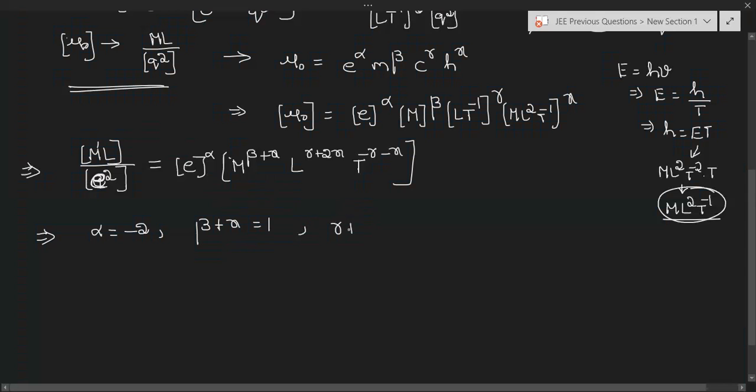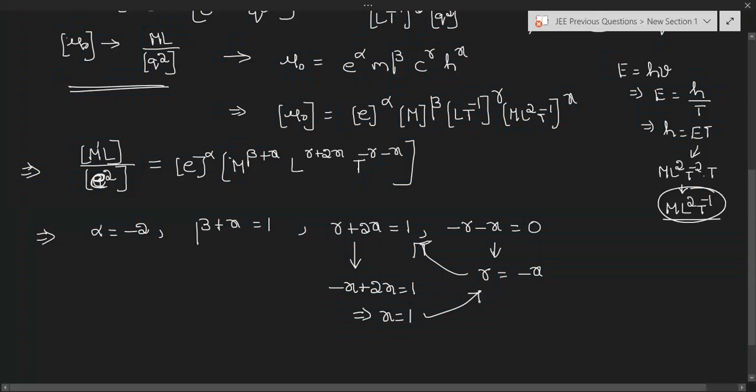Power of L, gamma plus 2x is equal to 1. Power of T, minus gamma minus x is equal to 0. From this expression, we can write gamma equal to minus x. Substitute gamma equal to minus x in this equation. Minus x plus 2x is equal to 1. So that implies x equal to 1.